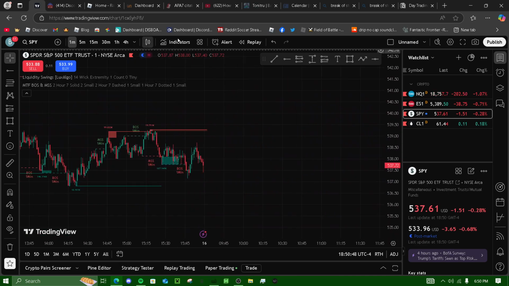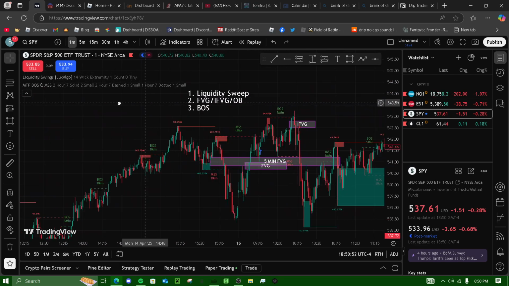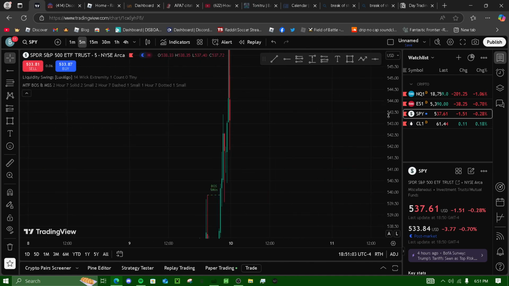Where's my little thing at? Little thing right here. This is my rules. So first I have my liquidity sweep. It wasn't a liquidity sweep, obviously. I didn't see it. I'm tripping. But maybe I swept liquidity on 5 minute. Maybe that's what I was looking at.